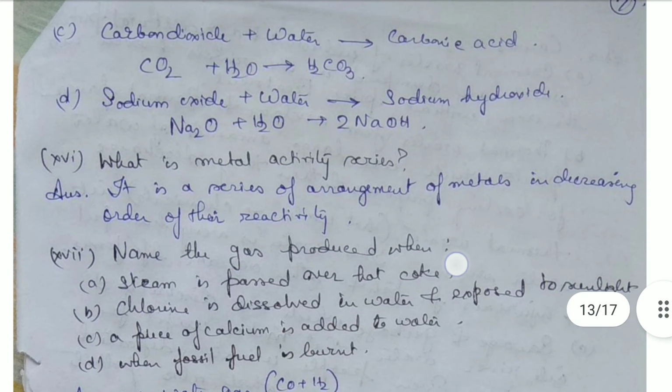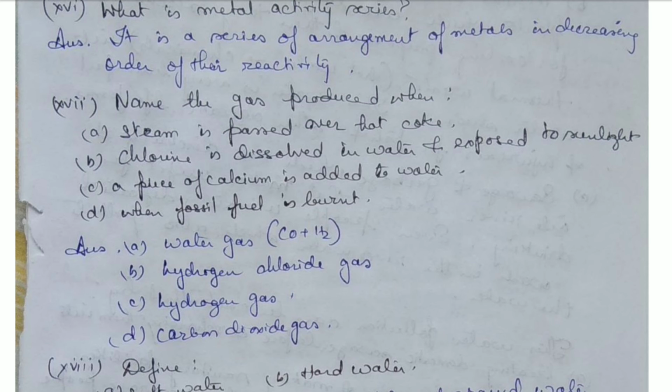Okay, next is, name the gas which is produced when steam is passed over hot coke. When steam is passed over hot coke, water gas is produced, that is a combination of carbon monoxide and hydrogen. Then chlorine is dissolved in water and exposed to sunlight. It will form hydrogen chloride gas. When a piece of calcium is added to water, hydrogen gas is produced. When fossil fuel is burned, carbon dioxide gas is produced.